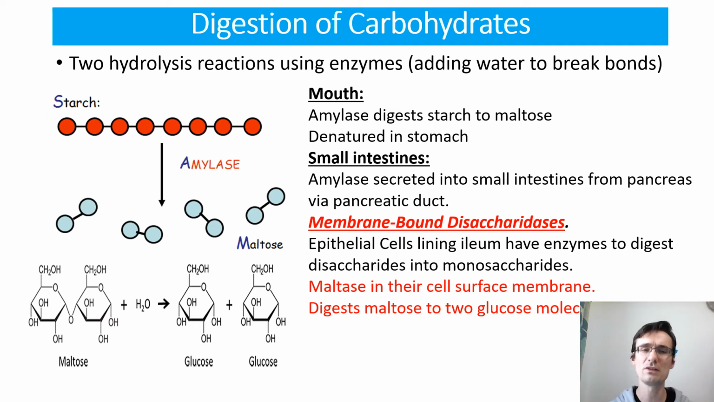Now the maltose will be too big to go across the villi of the small intestines, so we have membrane-bound disaccharidases. Think about what that term means. Membrane-bound means it's stuck to the villi wall or the intestine wall, and disaccharidase means it breaks down disaccharides such as maltose. The epithelial cell lining of the ileum, the last part of the small intestines, has enzymes stuck into the wall, which will digest those disaccharides, the maltose in this example, into glucose. And maltase is there ready to do that for us as the example.